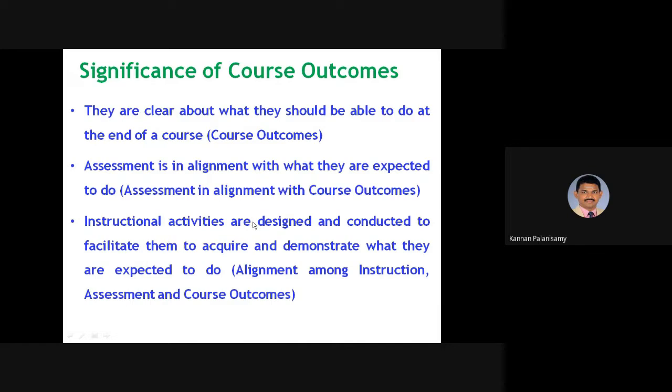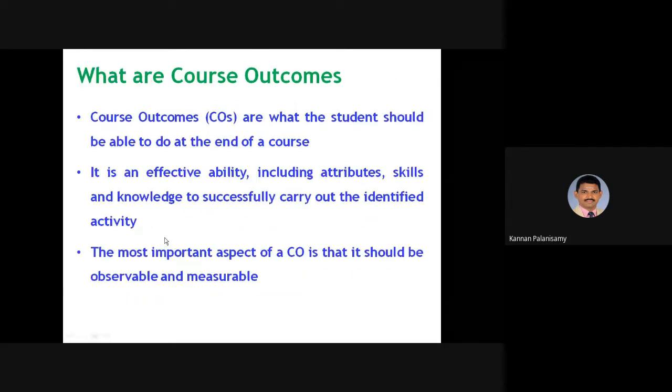Next one, instructional activities, which are designed and conducted to facilitate them to acquire and demonstrate what they are expected to do, right? In this way, to reach the course outcome, we have to design the instructional activities. And what are course outcomes? This we have already seen. It is an effective ability, including attributes, skills, and knowledge to successfully carry out the identified activity.